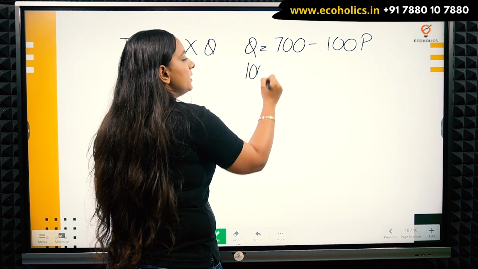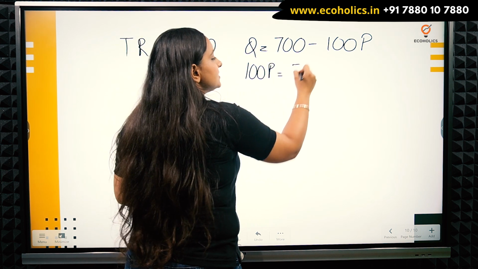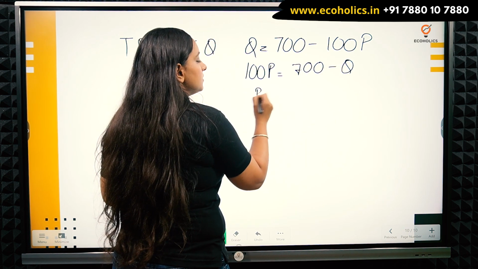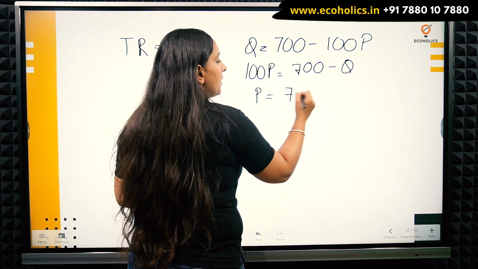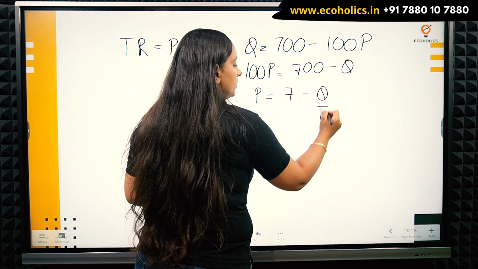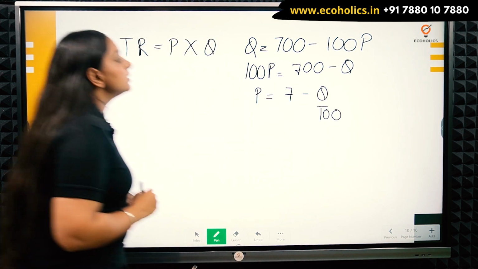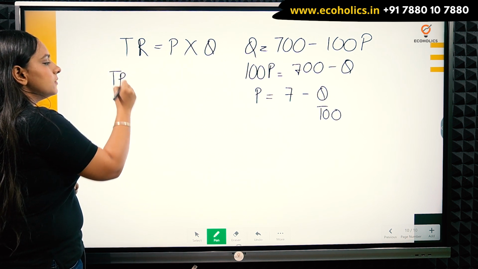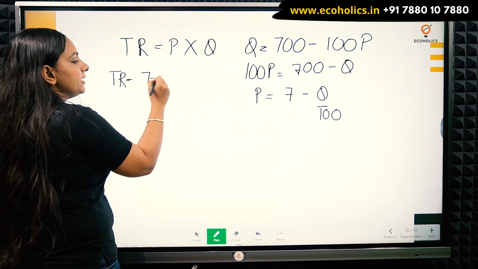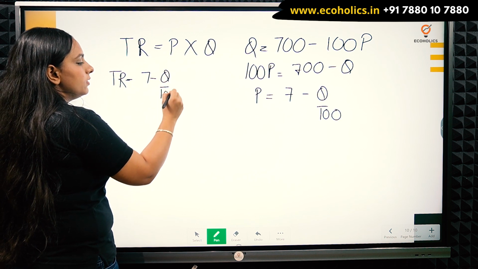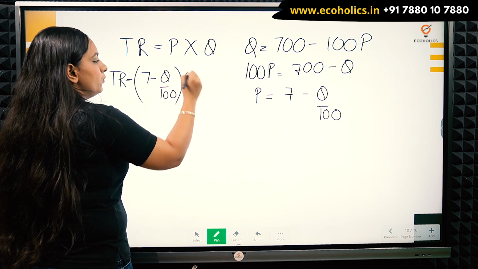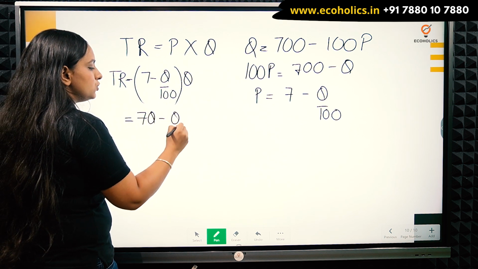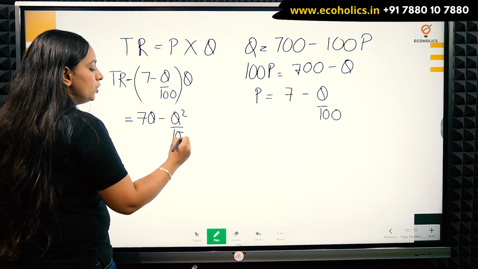So 100p is equal to 700 minus Q, so P is equal to 7 minus Q by 100. Now I will plug in the values: 7 minus Q upon 100, times Q. So I will get 7Q minus Q square by 100.